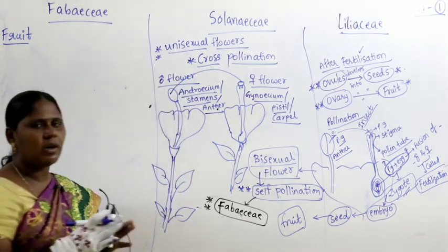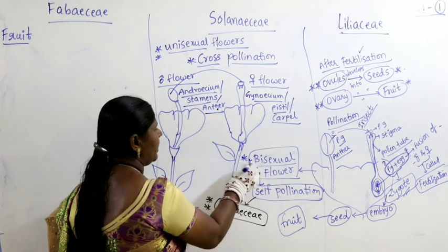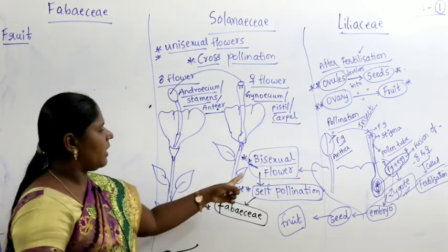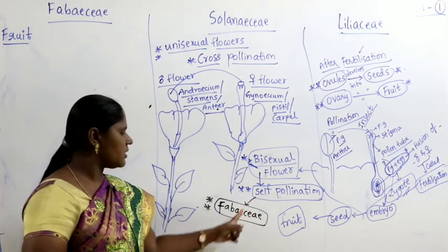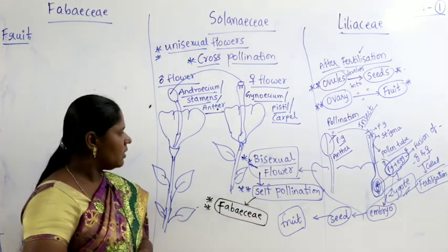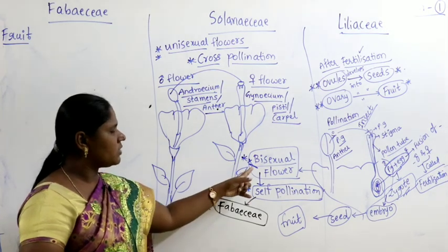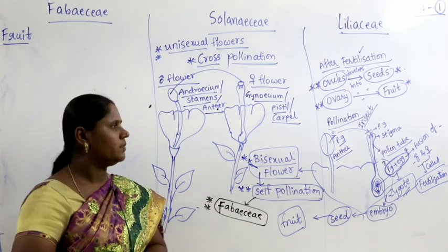So what I expect you to remember is that generally in bisexual flowers, what occurs is self-pollination. This we saw in some members of Fabaceae, Pisum and Lathyrus. Generally bisexual flowers most preferably undergo self-pollination.